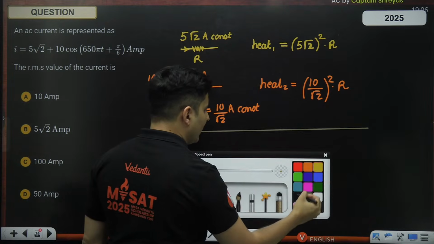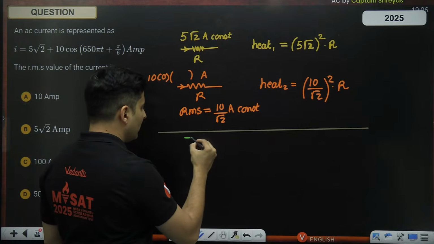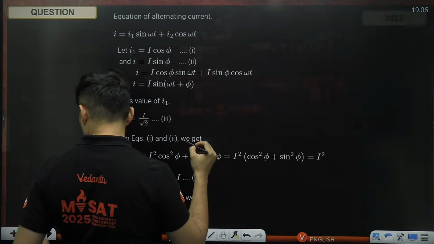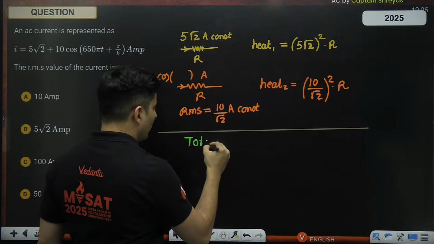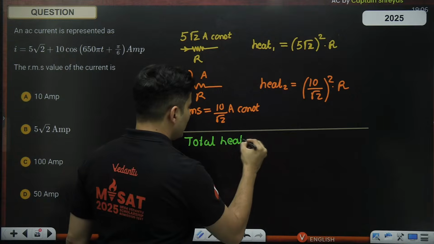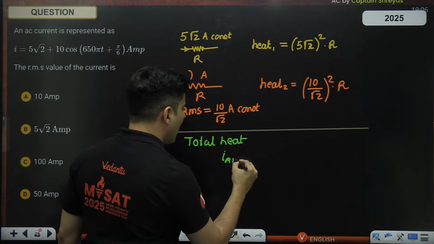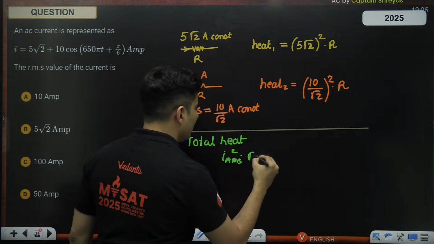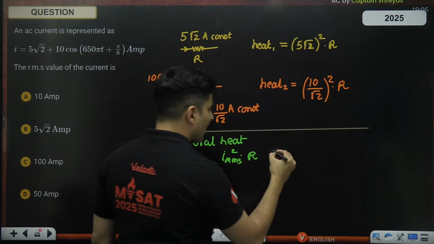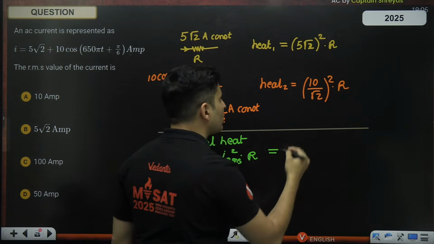So for the entire circuit, the total heat generated will be the total RMS square into R. That will be the sum of these two heats.